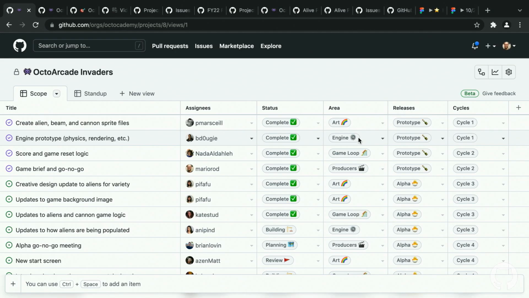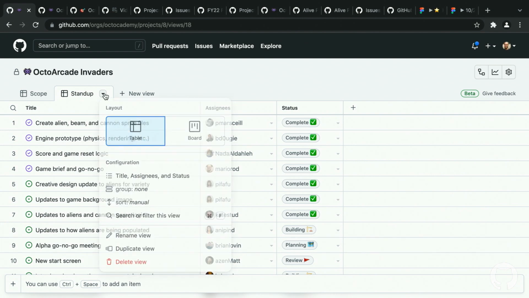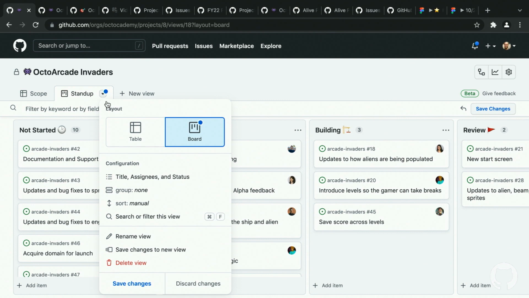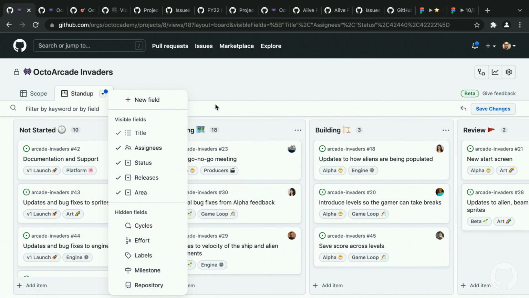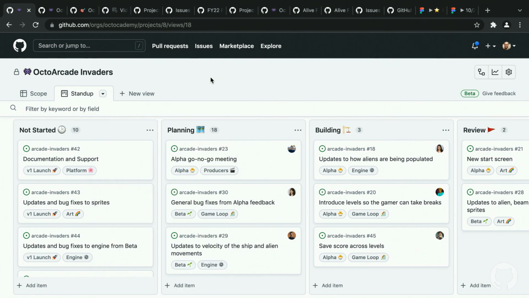Not only that, the same data, you could actually visualize it too in a board view, which is one of the things that we saw. So I can just go over here, and instead of stacked up this way, I just say board, and I want to add a couple of things over here. So maybe let's add the releases and the area, and now we have that. I'm going to save the view too, and this is one of our most popular features as well. So now, table view, great, amazing density.